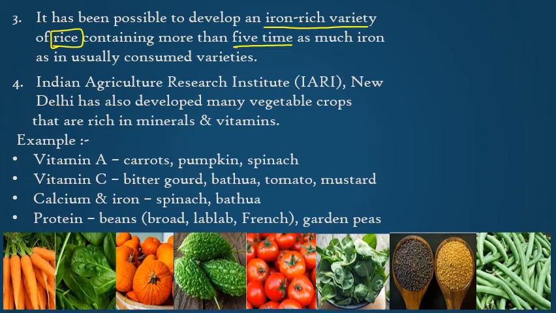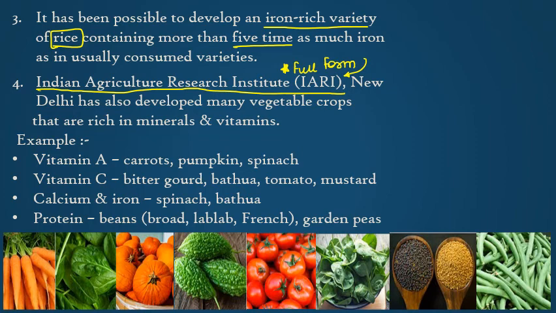Now the third example was about the rice iron varieties. So the fourth example is going to be the plants which have been developed at an institute in New Delhi, that is Indian Agriculture Research Institute, that is IARI. So this is going to be a very important short form, या आपको उसका long form पूछा जा सकता है.